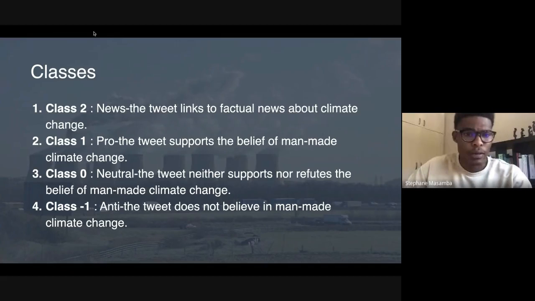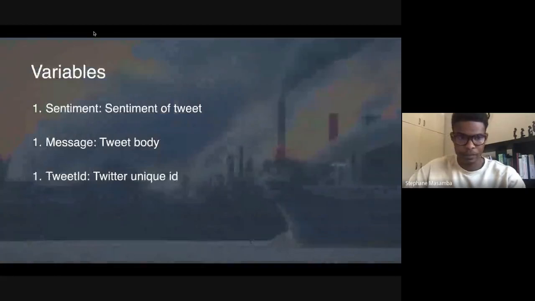Class 1 was the collection of tweets that supported the belief that climate change was man-made. Class 0 was a collection of neutral tweets, which means that there was neither a belief nor a disbelief that climate change is man-made. And class -1 was a collection of tweets that do not believe in man-made climate change.